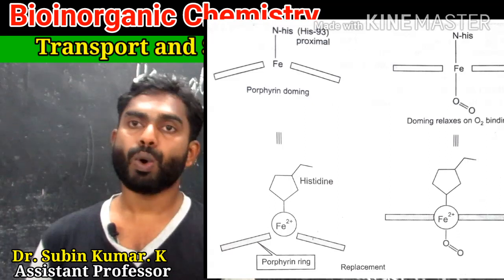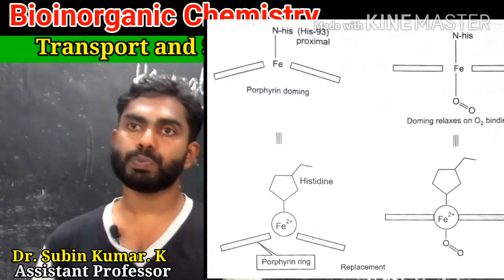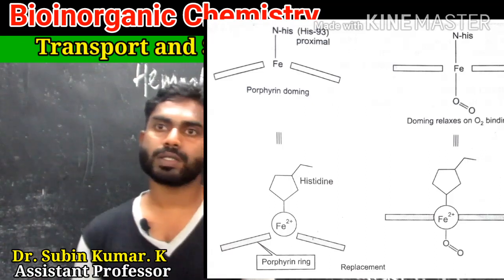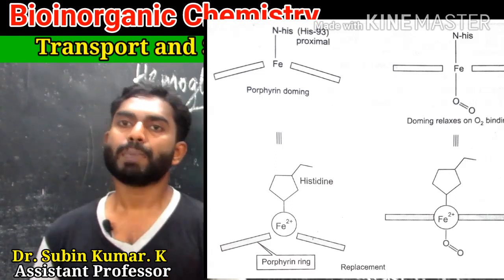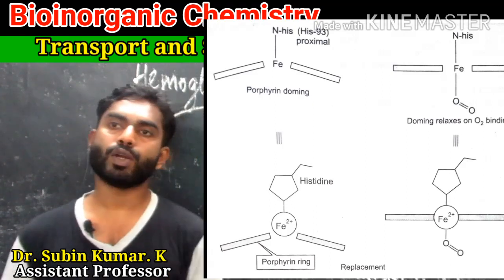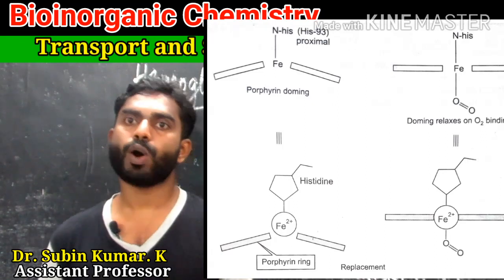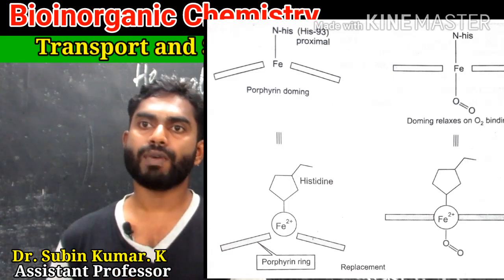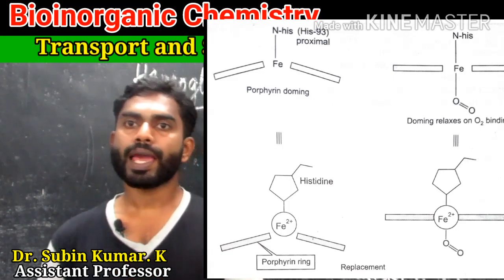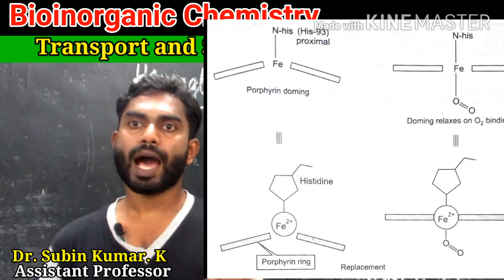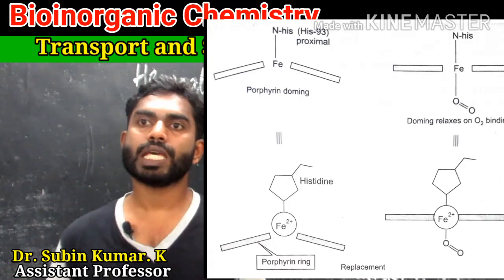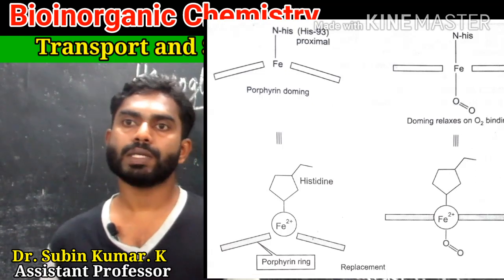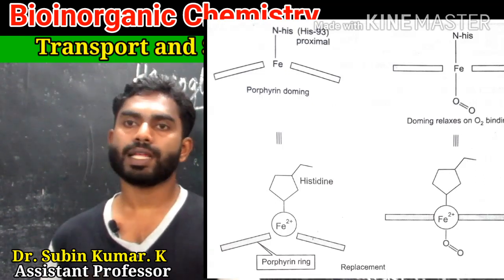On binding to O2, the ferrous ion becomes low spin and shrinks or reduces in size sufficiently to fit into the plane of the porphyrin ring. The movement of ferrous iron into the porphyrin ring also pulls the histidine ligand with it and sets off a chain of events that eventually bring about a conformational change in other parts of the molecule. This sequence is the means by which binding of oxygen at one heme site is communicated to the other sites.